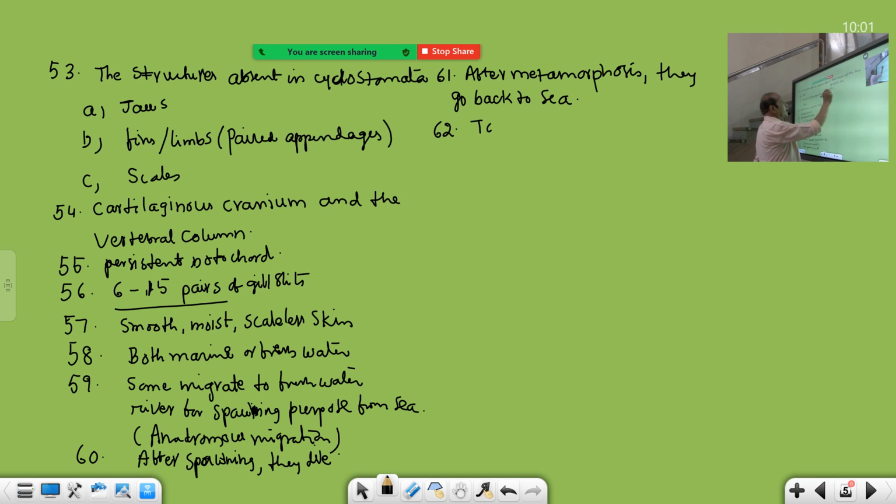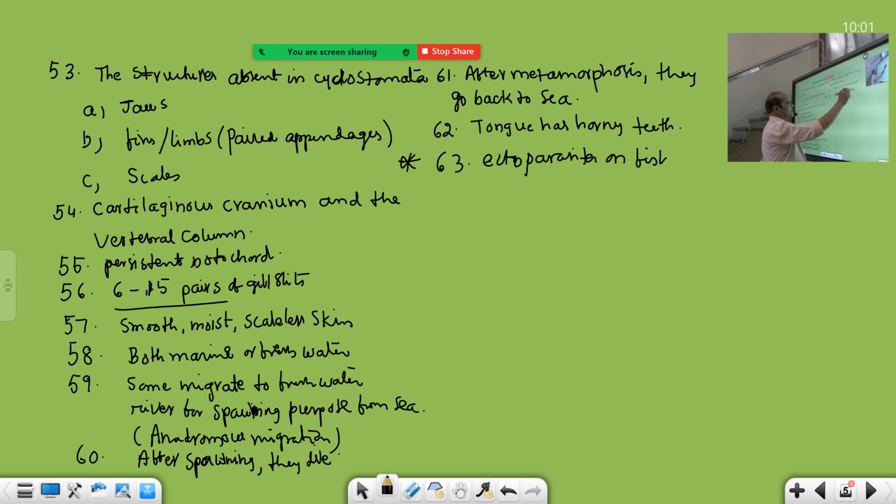And tongue has horny teeth. The last point is a very important point, I am noting it here. These are ectoparasites on fishes.